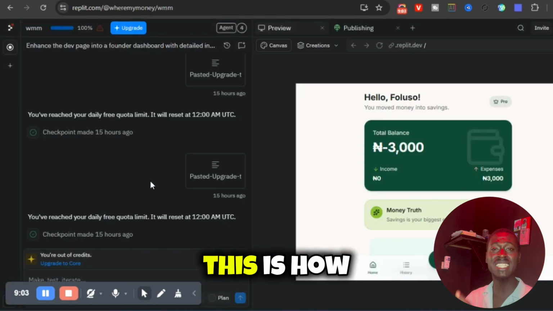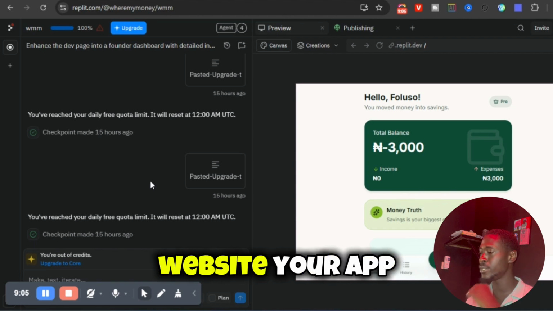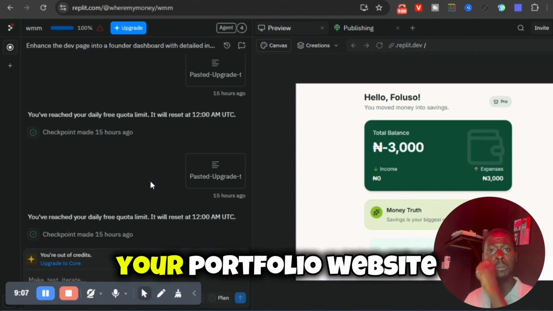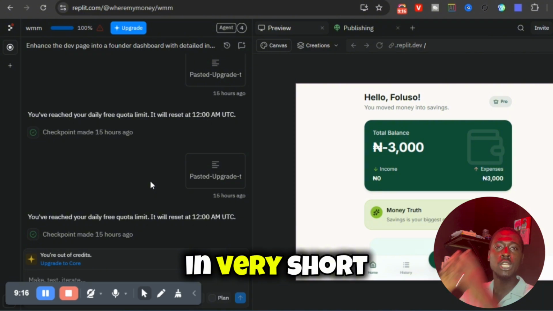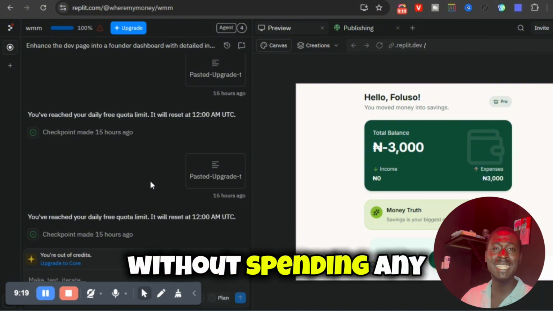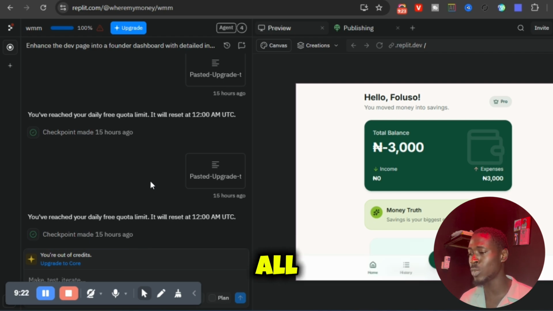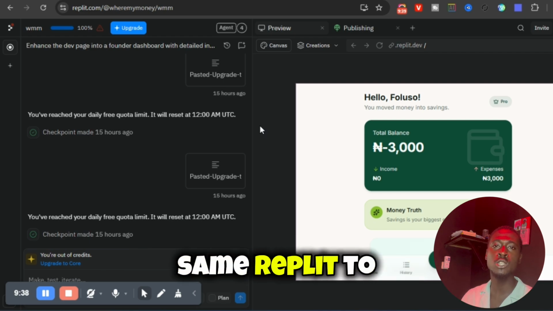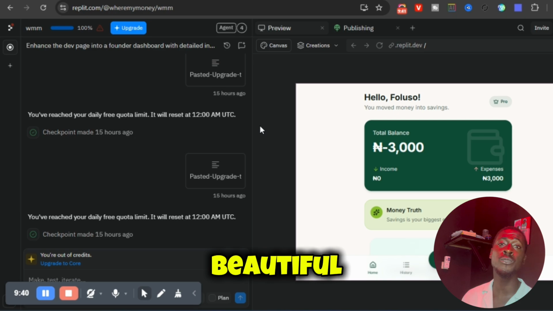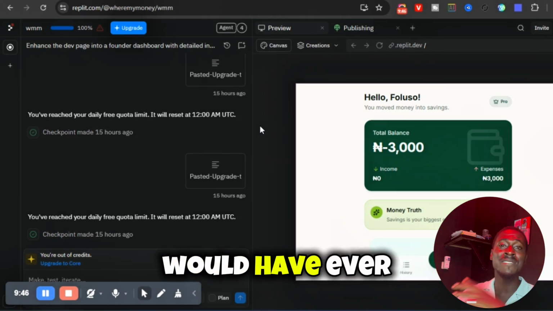So essentially, this is how to build your website, your app, your e-commerce store, your portfolio website in very short time, without spending any cash at all and without any coding experience at all. I used this same Replit to create the most beautiful portfolio site you would have ever seen.